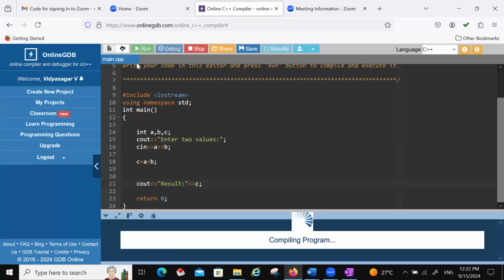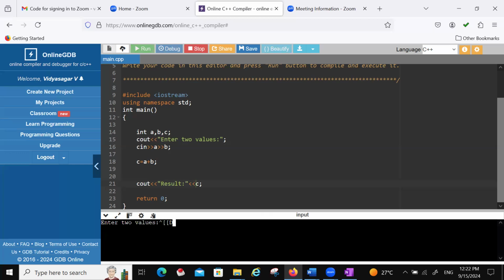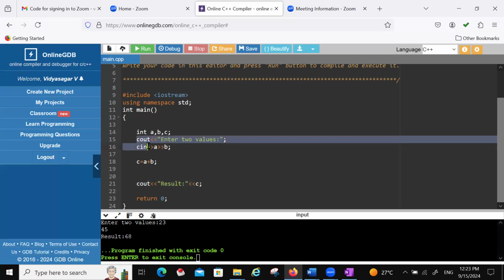Now you see, we are giving two values. Now this result is 40. Okay. So you remember one thing, cout is the output operator. Cin is the input operator. And these two, cout and cin, will work only if iostream is available. Then only it will work.